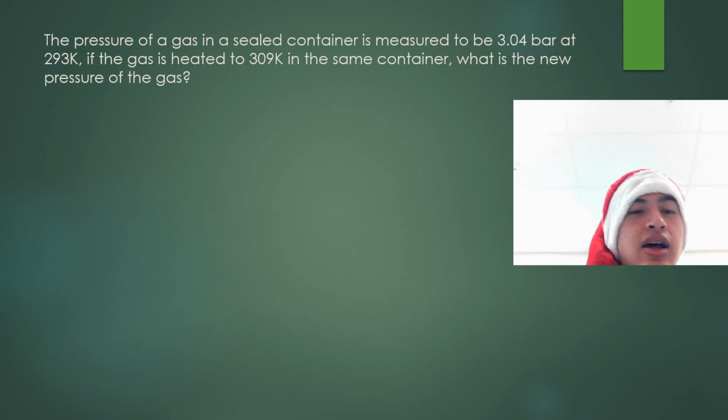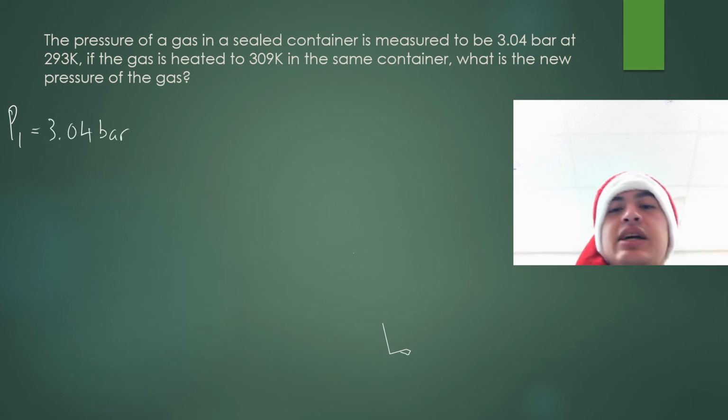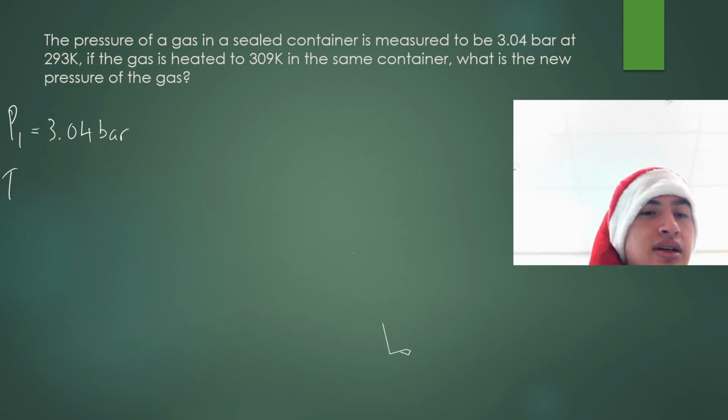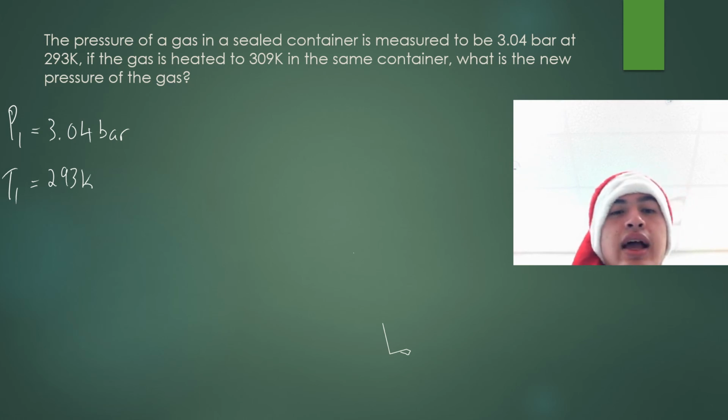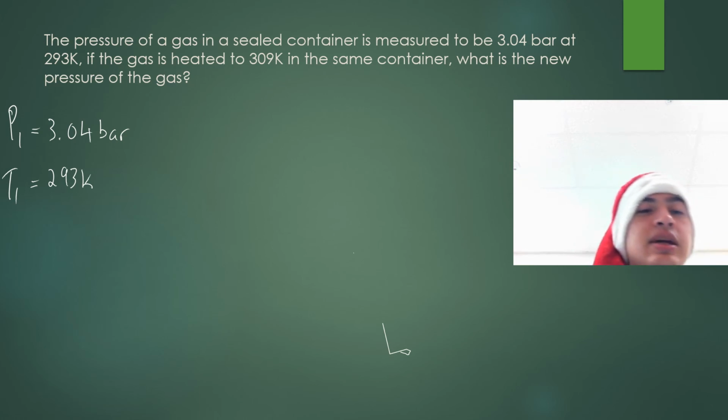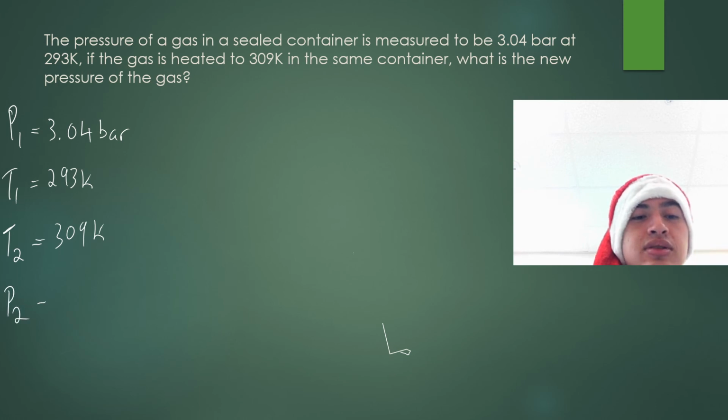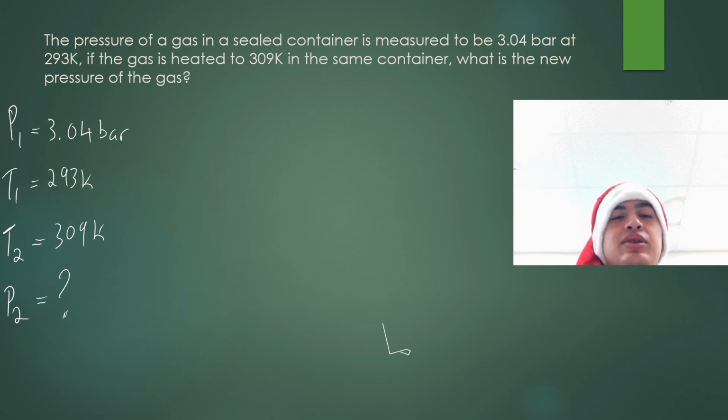Okay, so it tells us the pressure 1, which is 3.04 bar. It also tells us the temperature beforehand, which was 293 Kelvin. And it also tells us what the temperature 2 is going to be, 309 Kelvin. And it is asking us for pressure 2, which is what we'll be solving for. Now, both of the temperatures are in Kelvin, so we don't need to do any conversions.